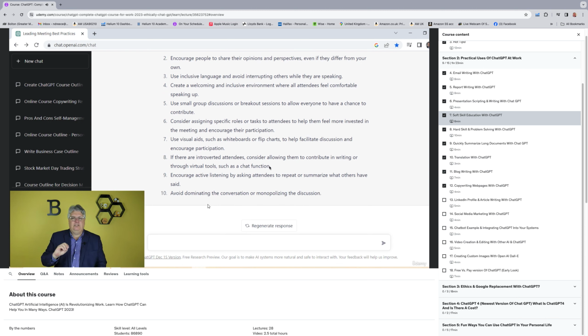Now let's start talking about some more technical or even some hard skills that you can use ChatGPT for as well, like how to do a certain thing in Excel or programming or something, right?